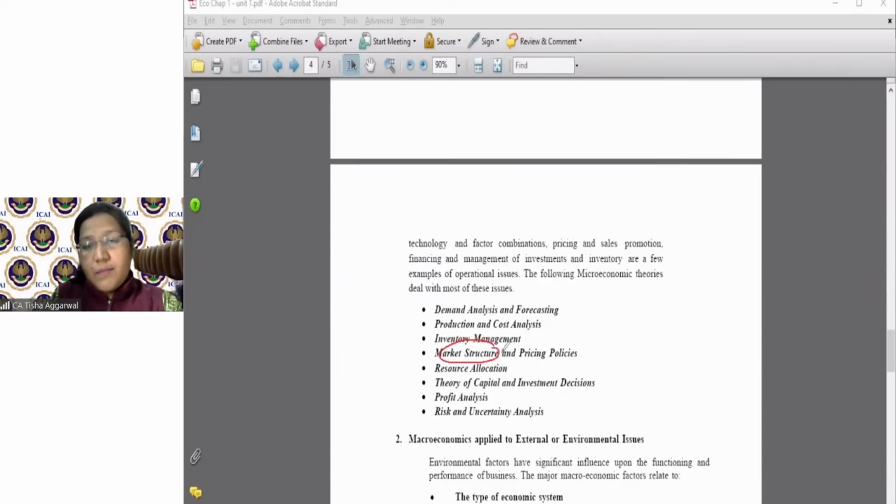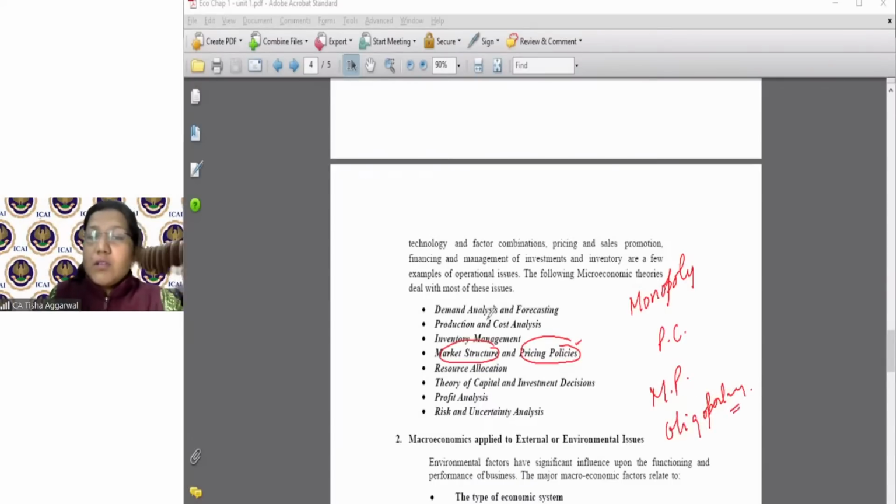Now my another question comes. Market structure, pricing policies. There are a lot of kinds of markets: monopoly, perfect competition, monopolistic, oligopoly, duopoly, etc. So market structure tells us, using microeconomics analysis, which market I should go for.